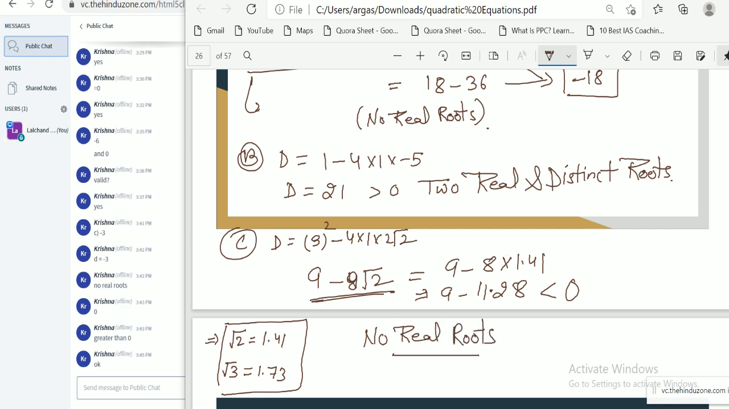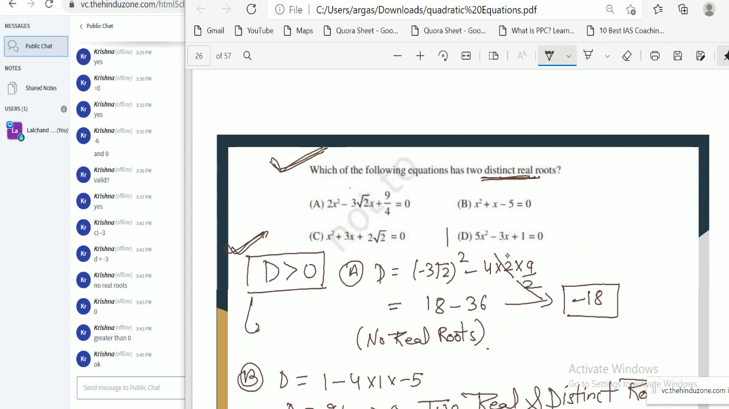Okay, so similarly you can check for D part 2. Okay, you can do this D part in your homework.